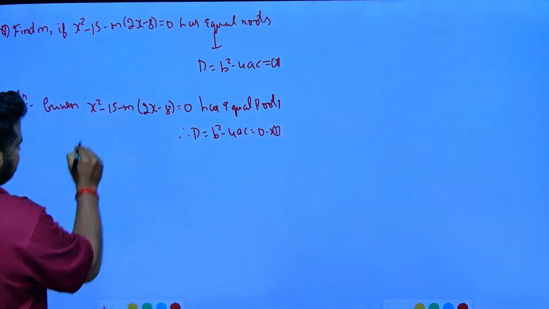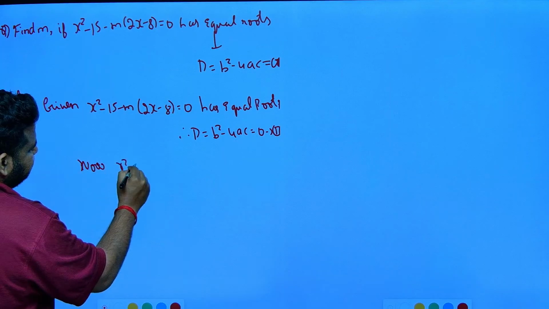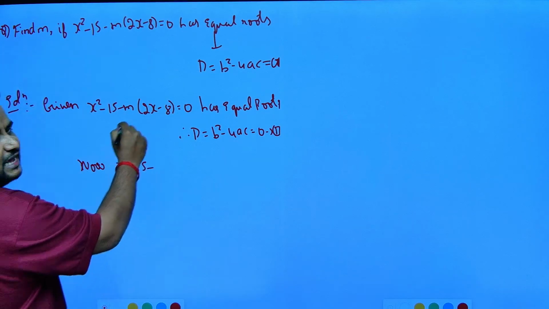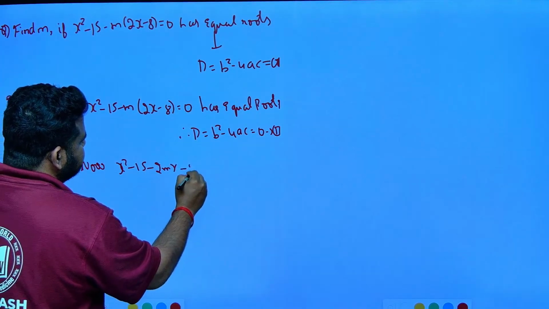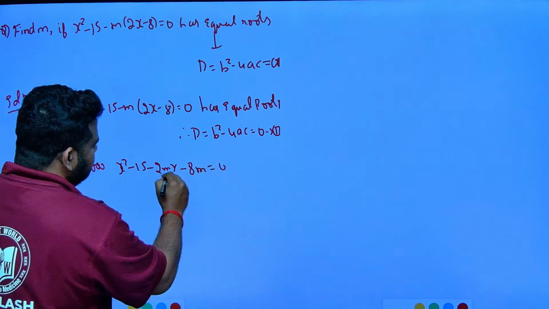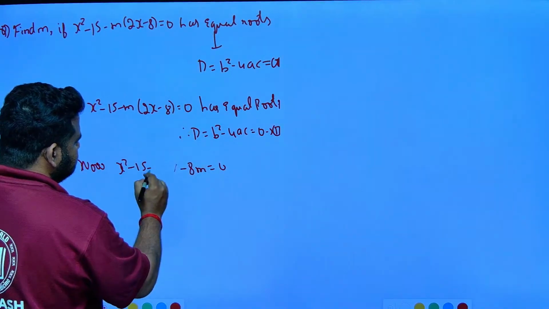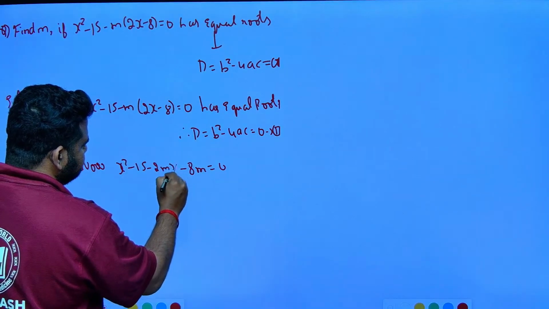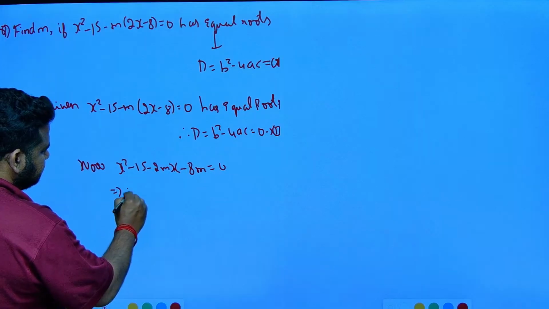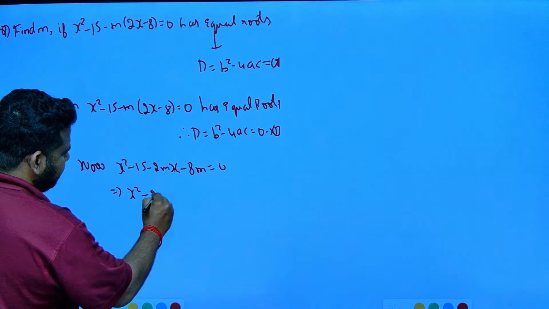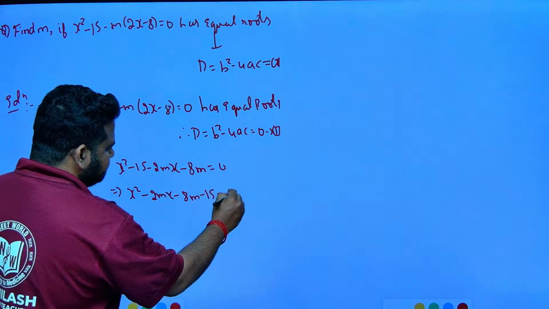Now, I can take this equation. I have x square minus 15. Let me multiply m with this: minus 2mx, minus 8m is equal to 0. Let me rearrange this. So this implies I can write this as x square minus 2mx minus 8m minus 15 is equal to 0.